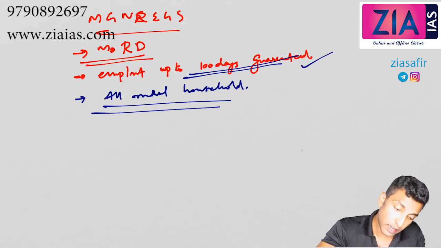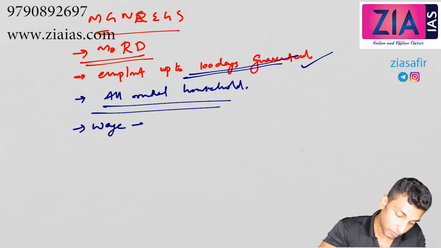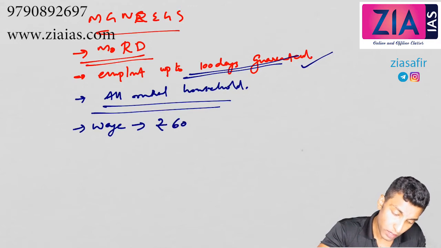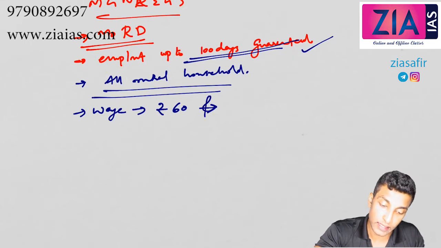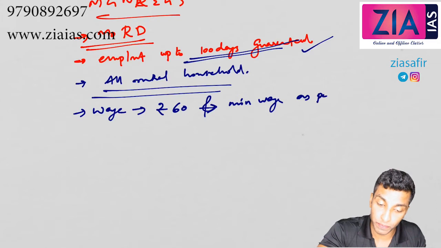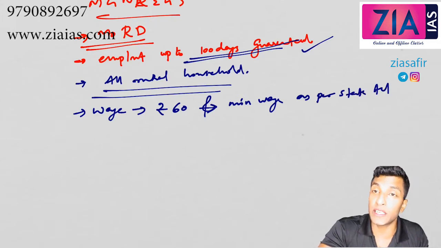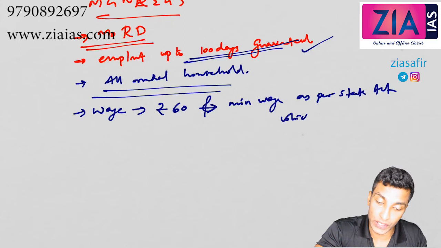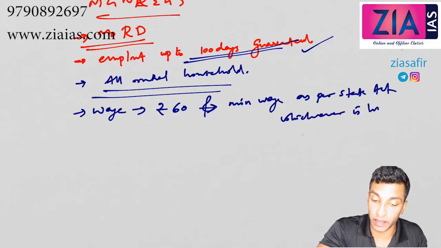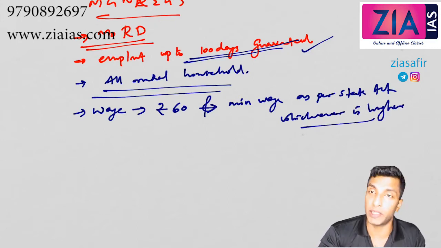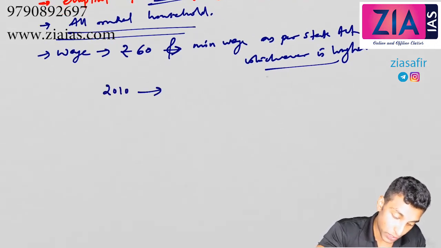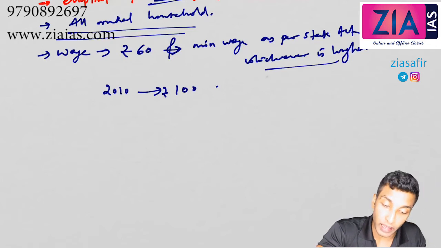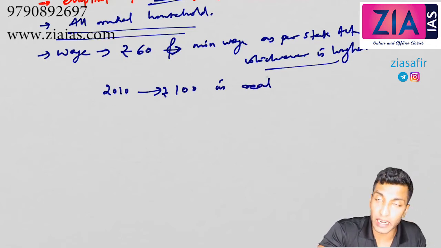What is the wage? Earlier the wage was 60 rupees, or the minimum wage as per the state act, whichever is higher. Out of these, whichever is higher will be the wage. Now what is the wage? In 2010 it was changed to 100 rupees in real terms.